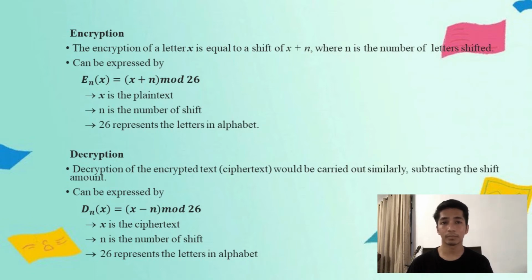For the decryption process, the ciphertext can be decrypted by applying the same number of shifts in the opposite direction, or the inverse direction. So it can be expressed by D_n(X) = (X - n) mod 26, where X is the ciphertext, n is the number of shifts, and 26 represents the letters in the alphabet.